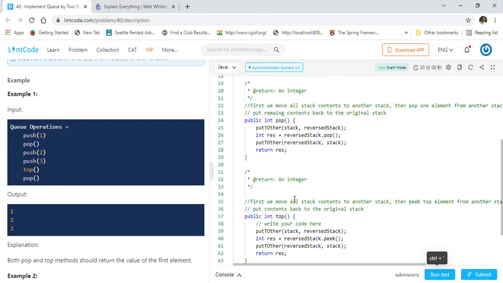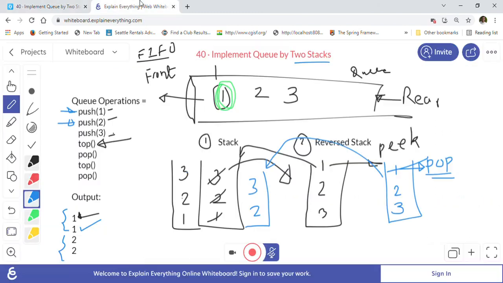So that's what it does. First, in the pop operation, we will put all the elements into the reverse stack, and then we will pop the first element and we will just get it as a result. And then again we will put all the elements back from the reverse stack to the stack, right? And we will just return the result here, right? So that is how the pop operation works, as I said here.